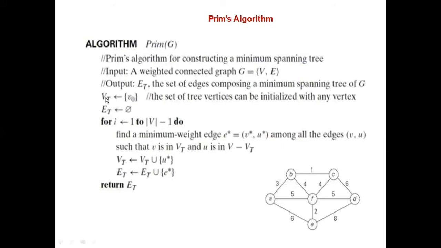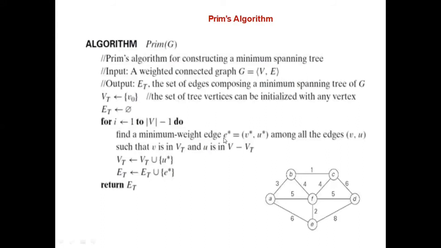In the beginning, you just start with any vertex v0. I'm just starting with v0, which may be any vertex. The edge set will be empty, and i runs from 1 to |V| minus 1. That means that many edges, because you know that the spanning tree will have n minus 1 edges, where n is the number of vertices present in the graph.